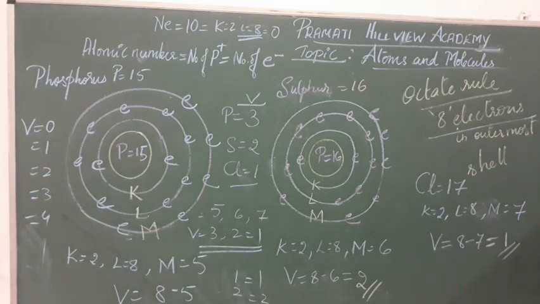So this is about valencies, children. If you want to learn valency, you have to understand atomic number. So try to learn the atomic numbers of elements 1 to 20. So you have understood about valencies today.